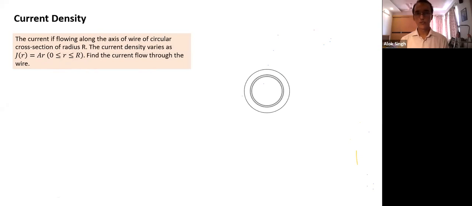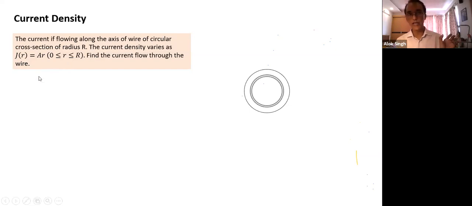All of you read the question carefully. Try to think how you calculate the current through the wire. Current per unit area is given. If current per unit area is given, how do I find current? I have to multiply current per unit area by area. Had the current density been uniform, straight away I would have multiplied by the total area. But it's not uniform, so I cannot do that.